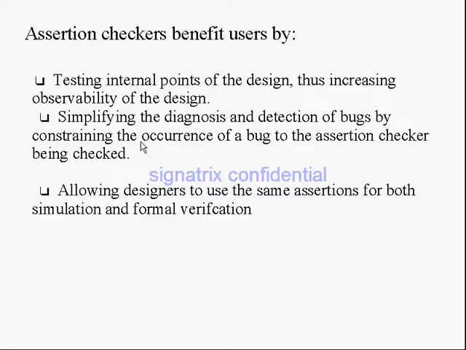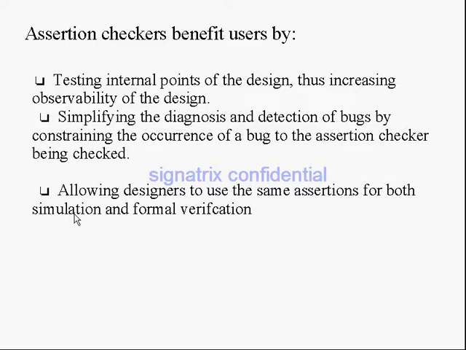Now we are going to see the benefits of assertion checkers. Testing internal points of the design, thus increasing the observability of the design. For example, the design engineers write assertions inside their code.